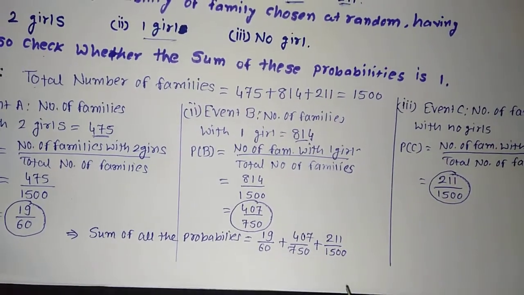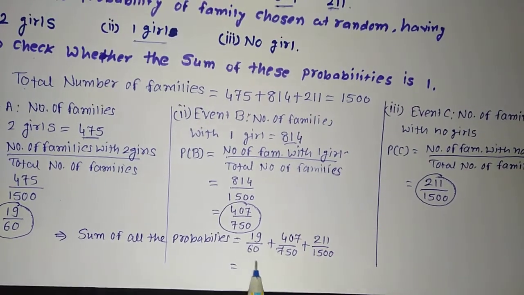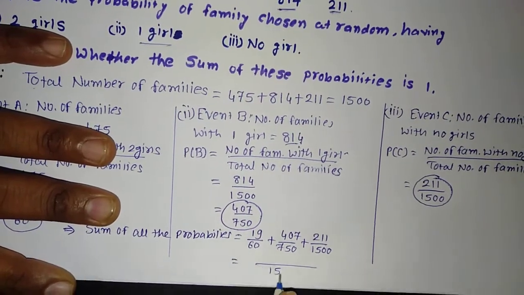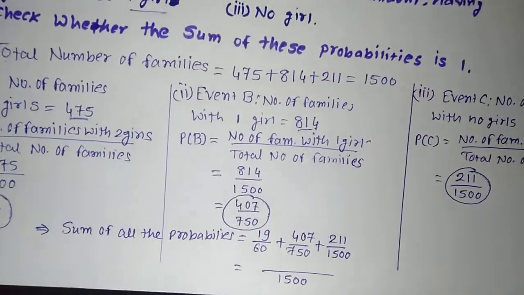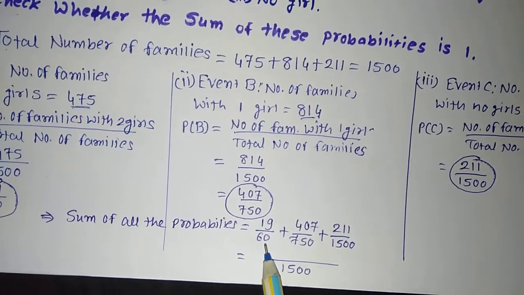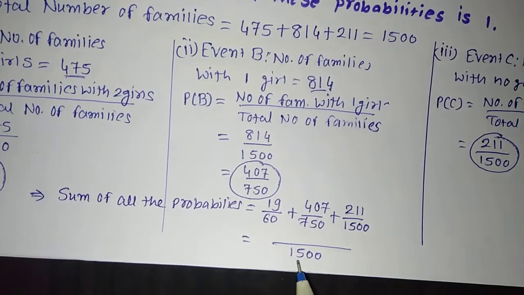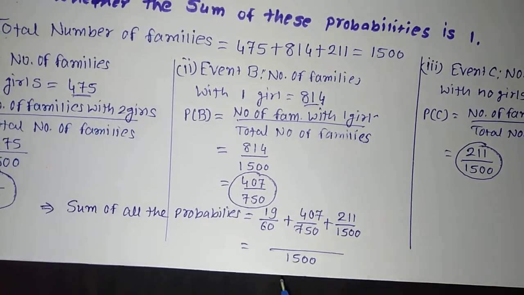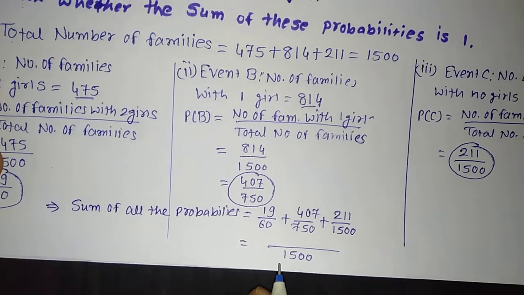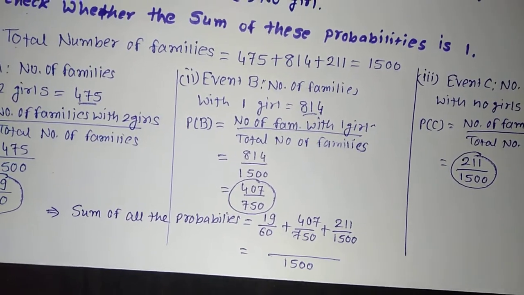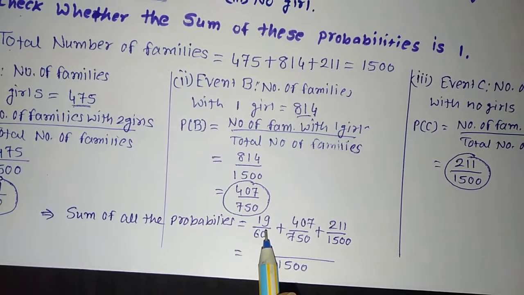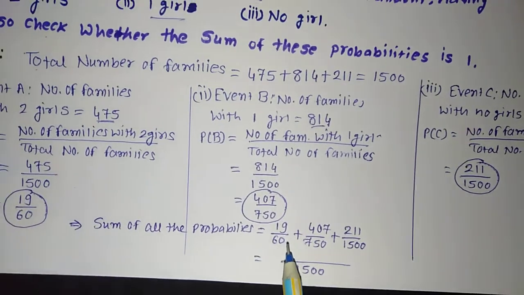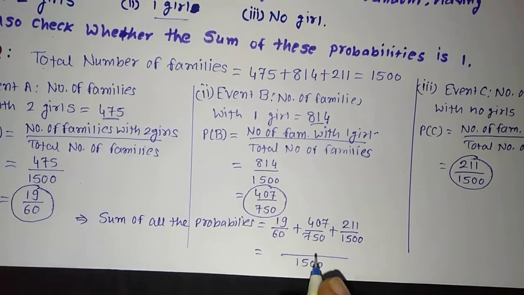Let us go for the LCM. You know the LCM of 60, 750 and 1500 will be 1500 itself. Now you know the LCM. This 60 has to become 1500, so it will be multiplied by 25. 25 6s are 150 and 0. That means this 60 will be multiplied by 25 to convert it into 1500. Similarly 19 will be multiplied by 25. If you multiply 19 by 25, the answer will be 475.